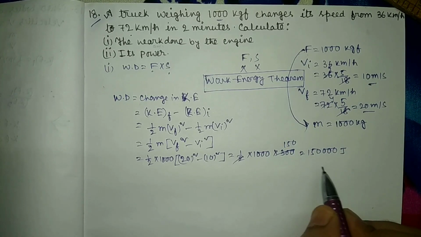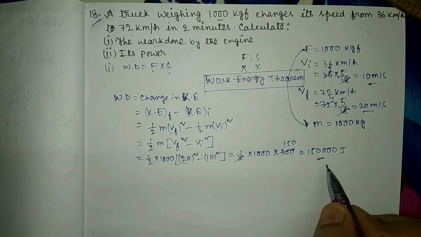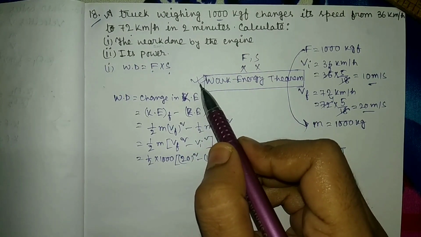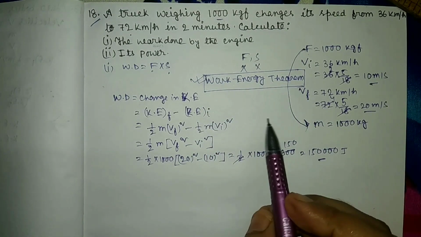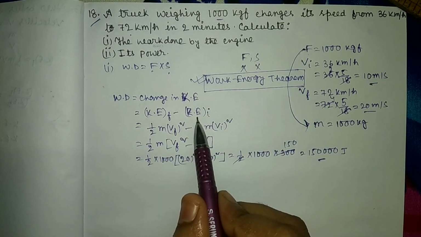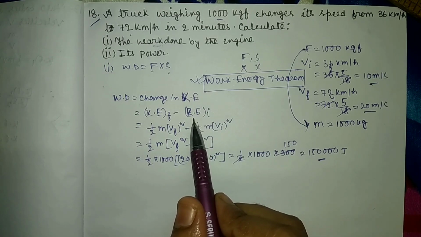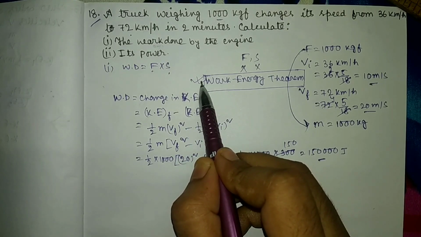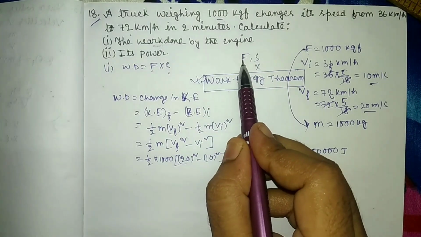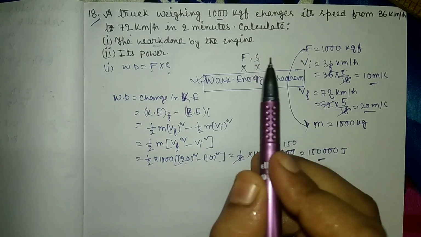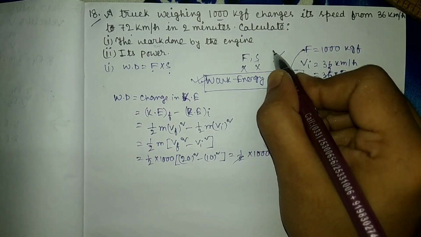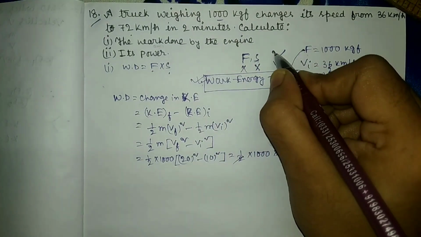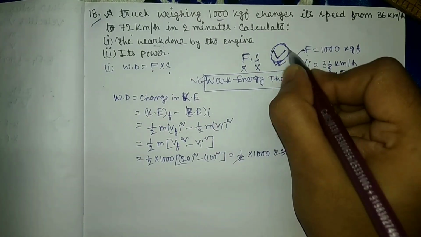So that will be the value of work done, which we calculate by the work energy theorem, where work done equals to final kinetic energy minus initial kinetic energy. Guys, again I repeat, we will apply this work energy theorem only when there is no data for force or displacement, rather there is data for velocity only, right?